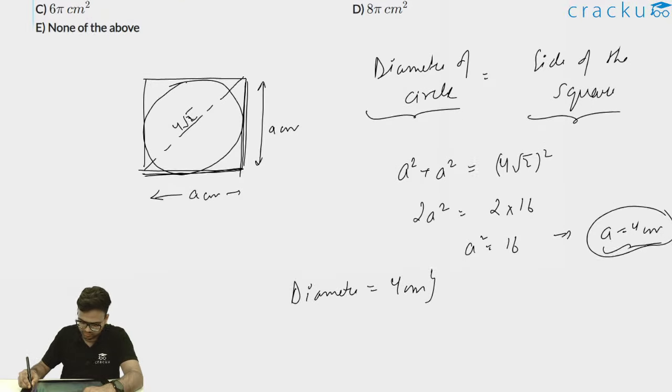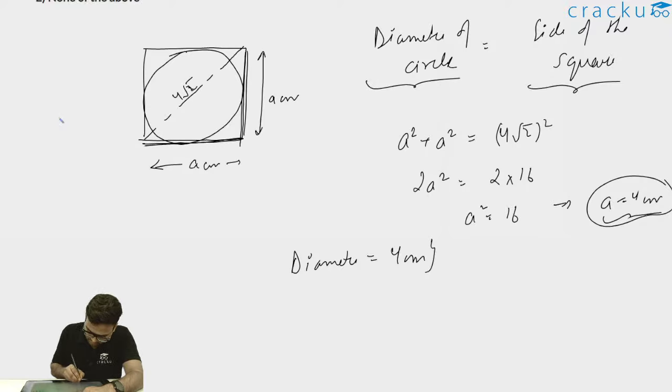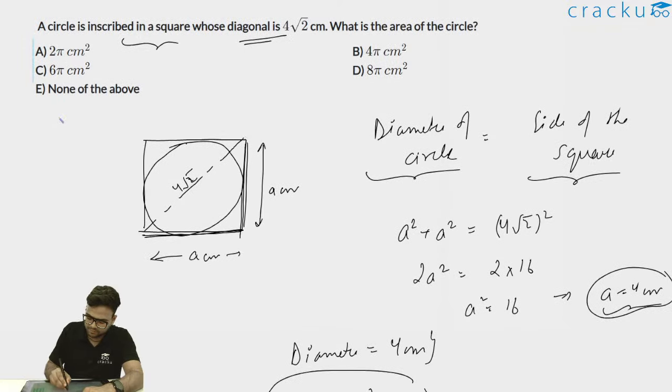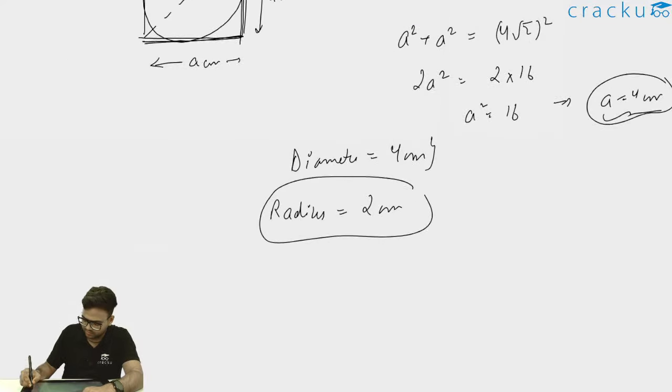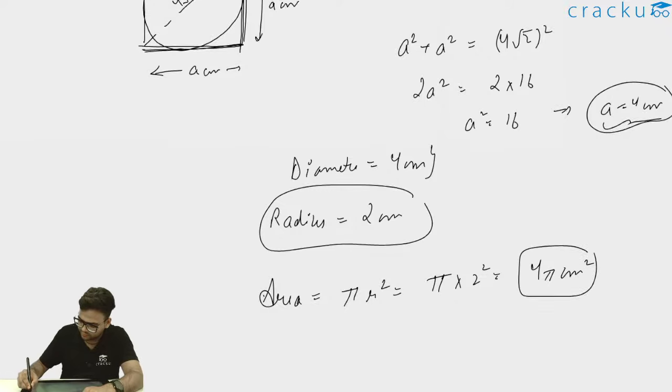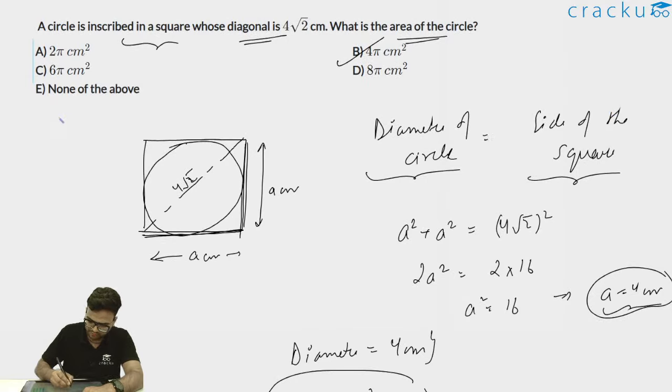Now if diameter is 4 centimeter, the radius will be equal to 2 centimeter. Ultimately, we have to find out the area of the circle. So area of the circle is pi r square. So area is equal to pi into 2 whole square, and thus I can write 4 pi centimeter square is the area of the circle, and therefore option B, 4 pi centimeter square, will be the correct answer.